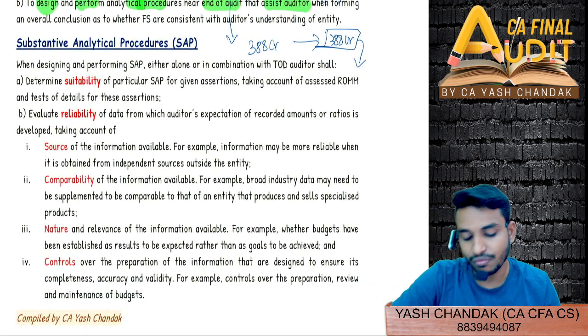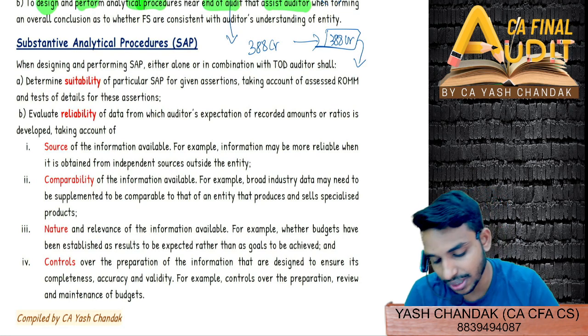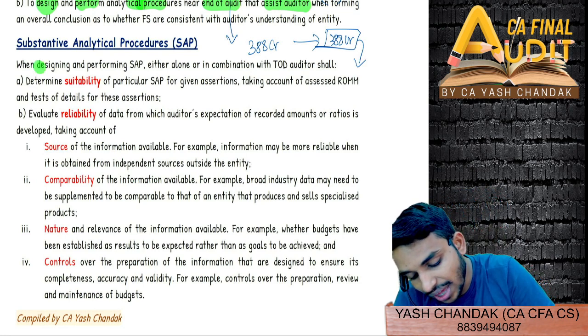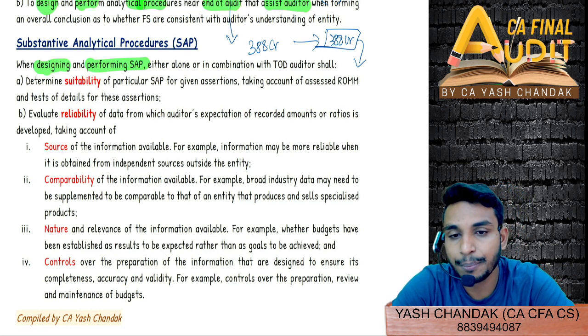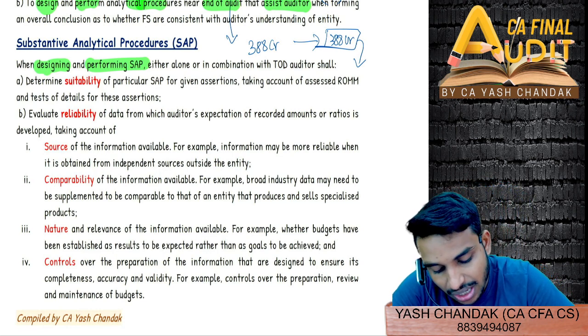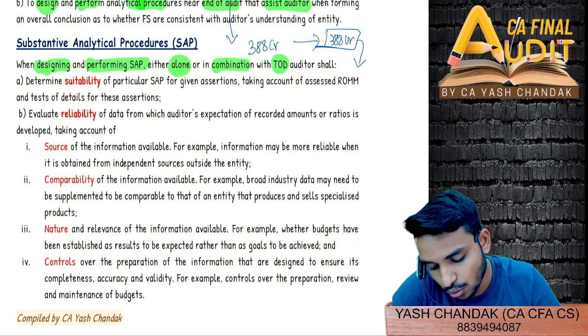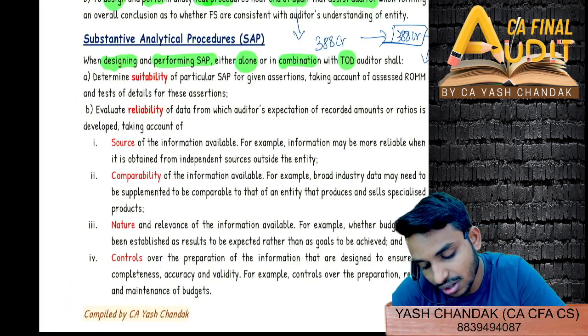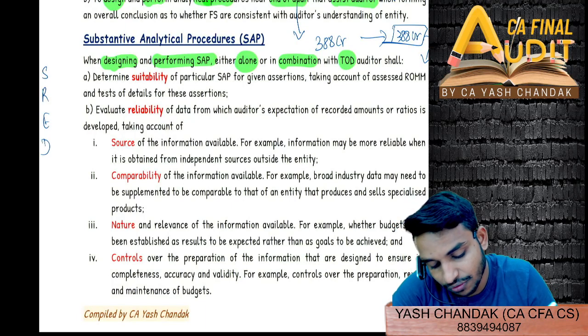Now let's see what exactly a substantive analytical procedure is. SAP, substantive analytical procedure. When you are designing and performing a substantive analytical procedure, either alone or in combination with tests of detail, you have to see four things. SRED. You have to see four things.